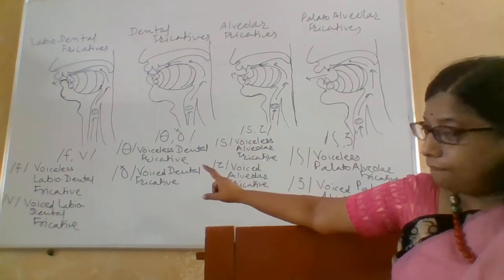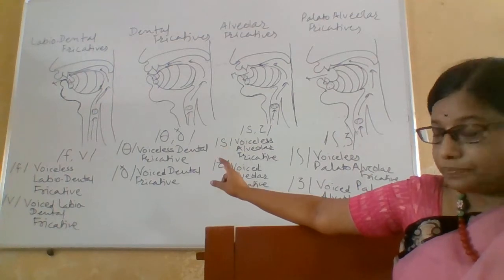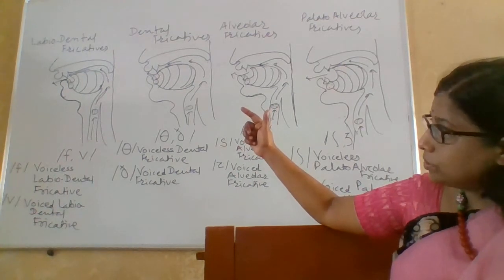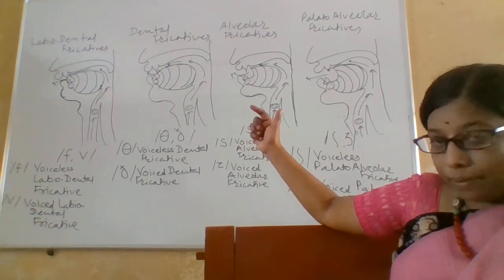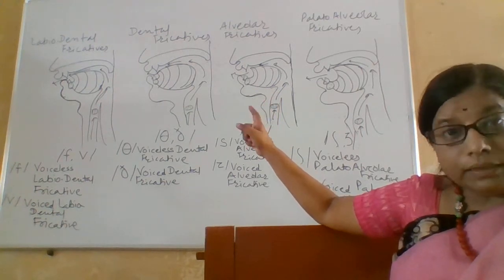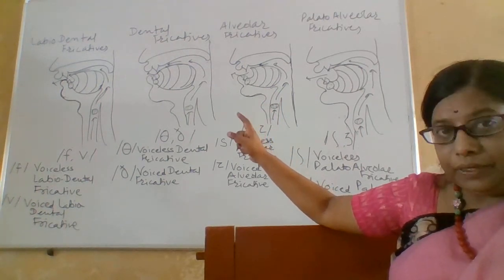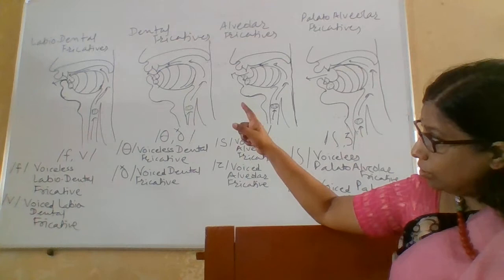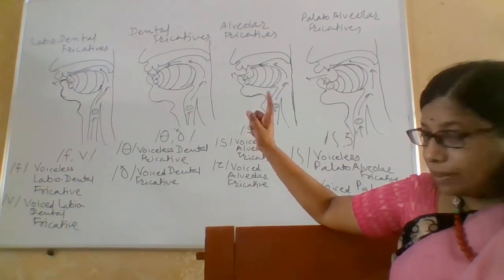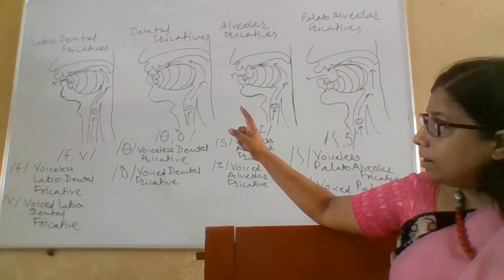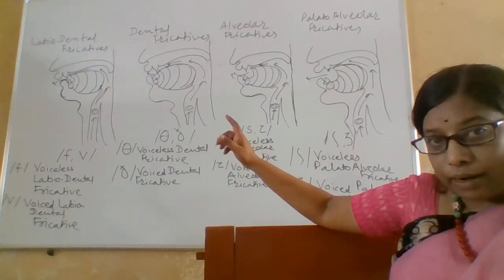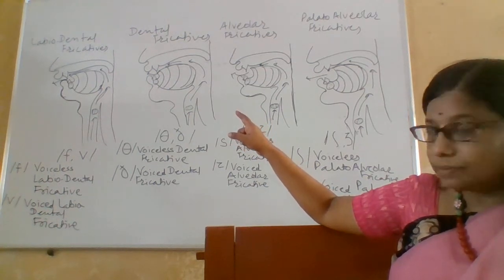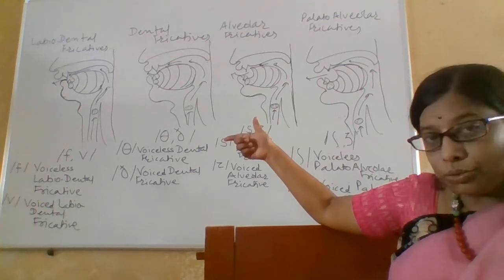In case of F and V, the lower lip comes very much close to the upper front teeth, so that there remains a narrow gap between the lower lip and the upper teeth, and the air passes through this narrow gap.